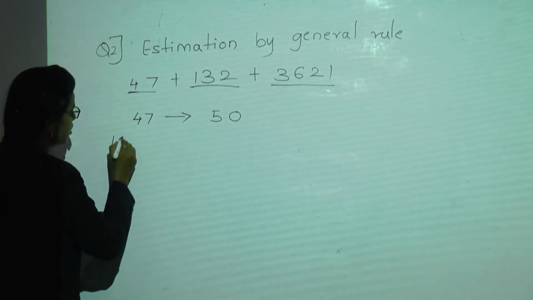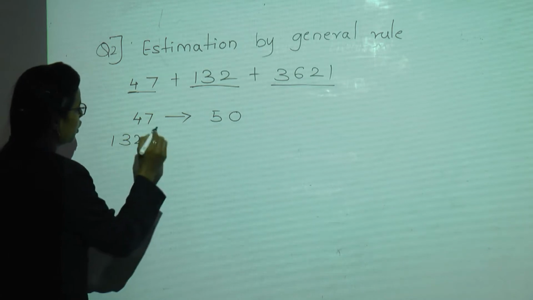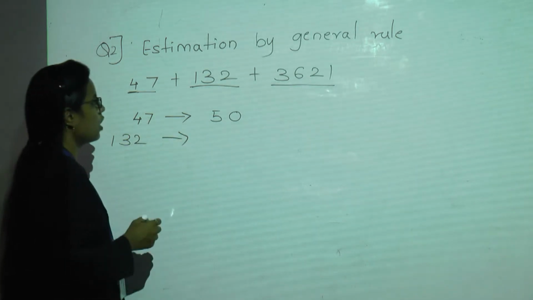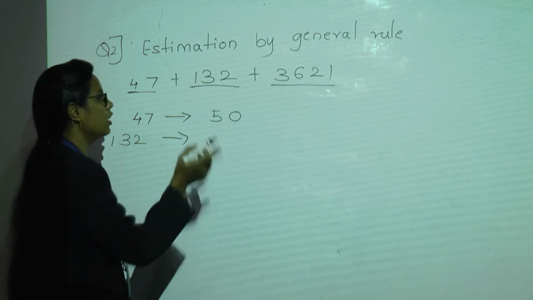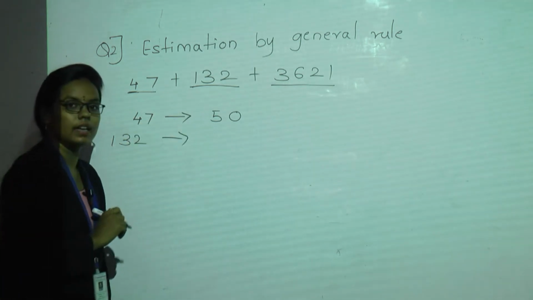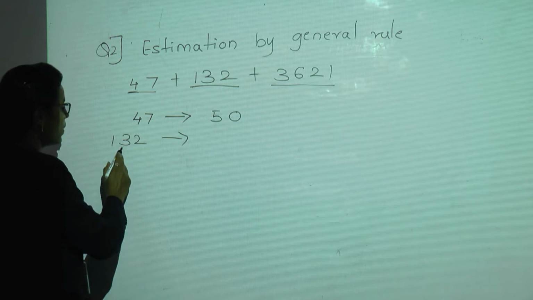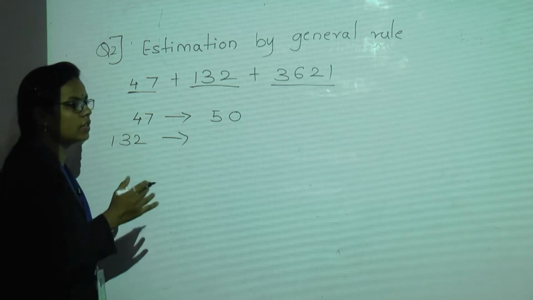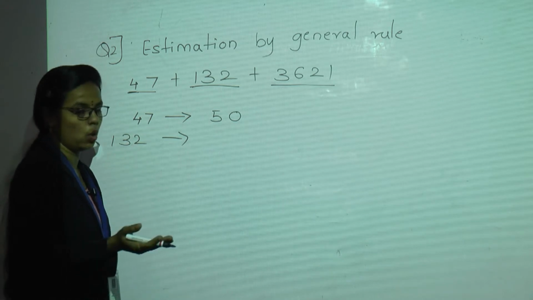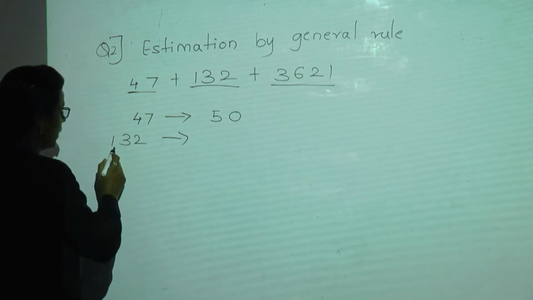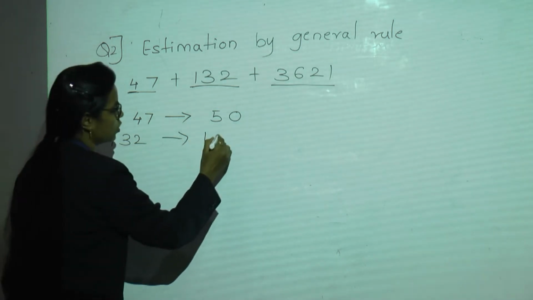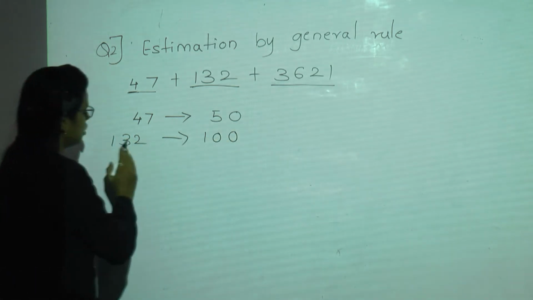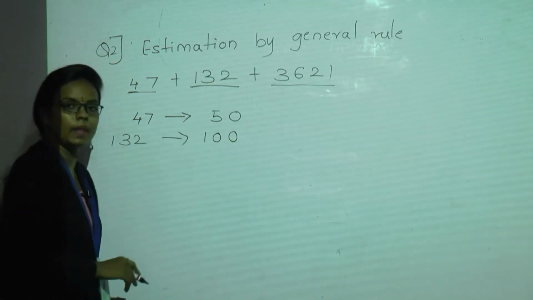Now we will take the next number, 132. Now here, as it is a 3 digit number, we are going to round it off to the nearest 100. So 132 is the number which lies between 100 and 200. 132 is nearer to 100. So the estimation of 132 is 100.